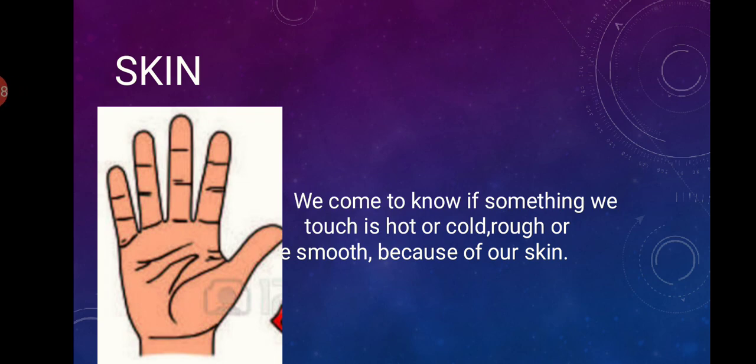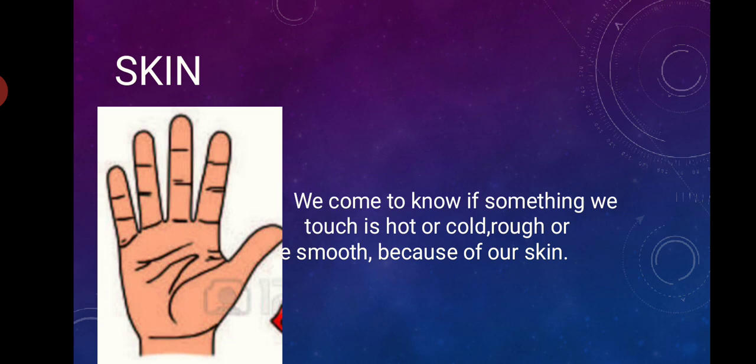The next one is the skin. Now, how does the skin help us? We come to know if something we touch is hot or cold, rough or smooth because of our skin.